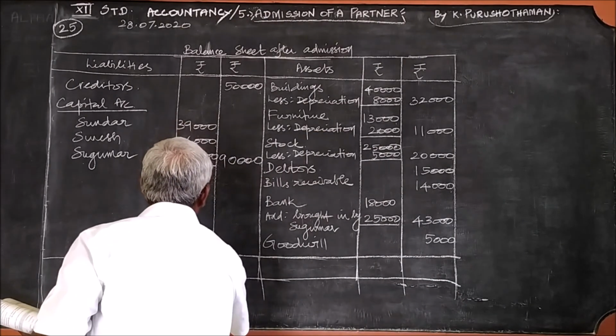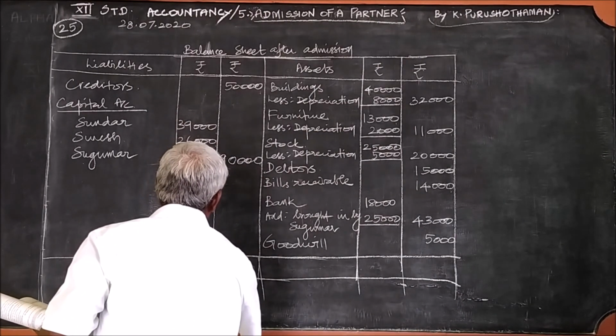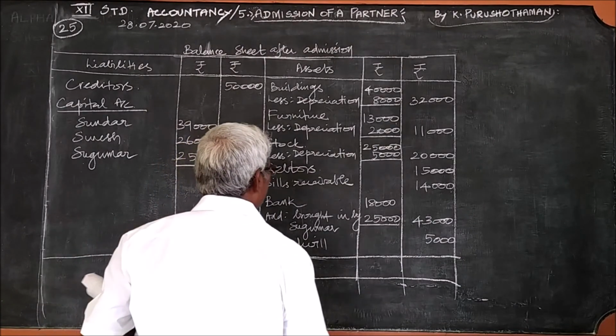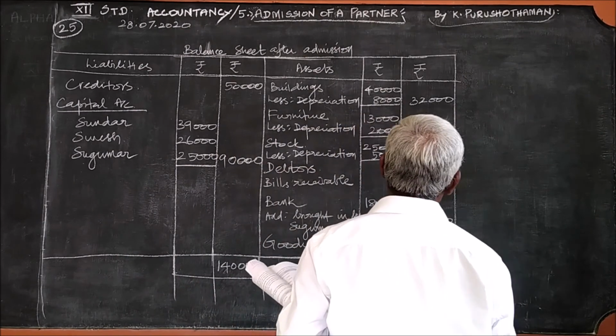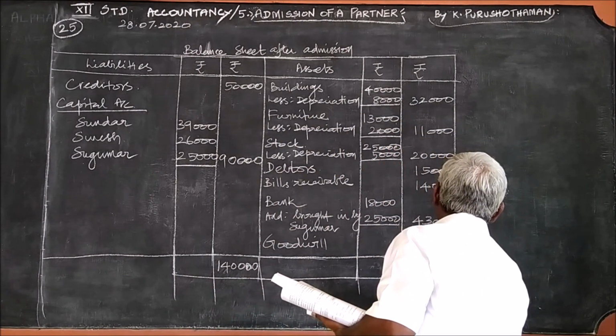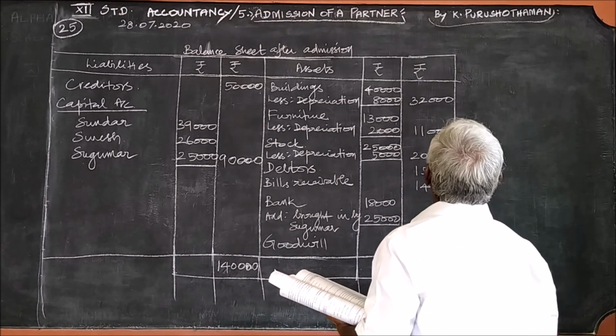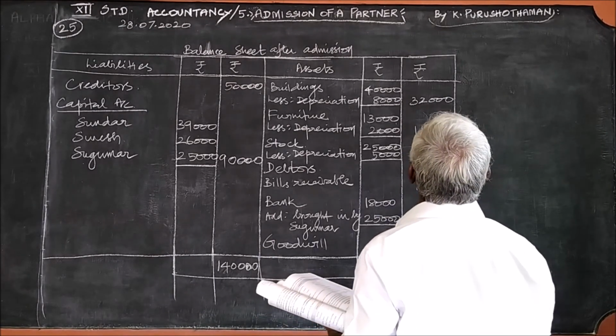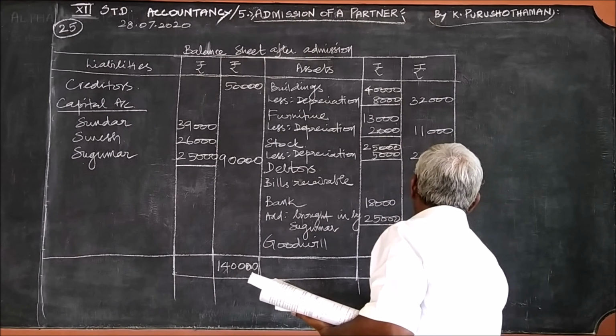Balance sheet, this is 1,40,000 on the liability side. And here also 1,40,000.